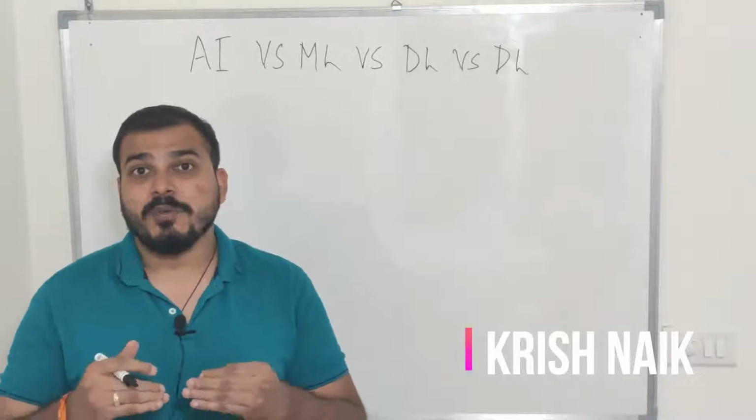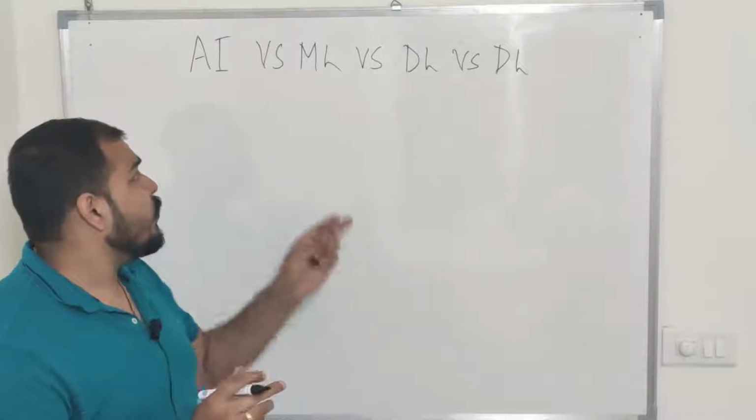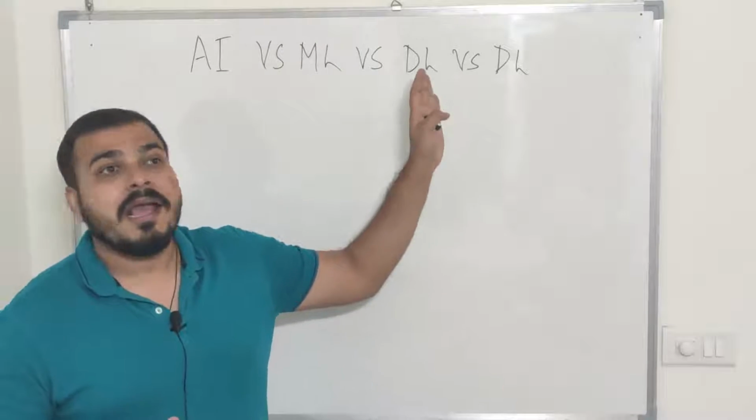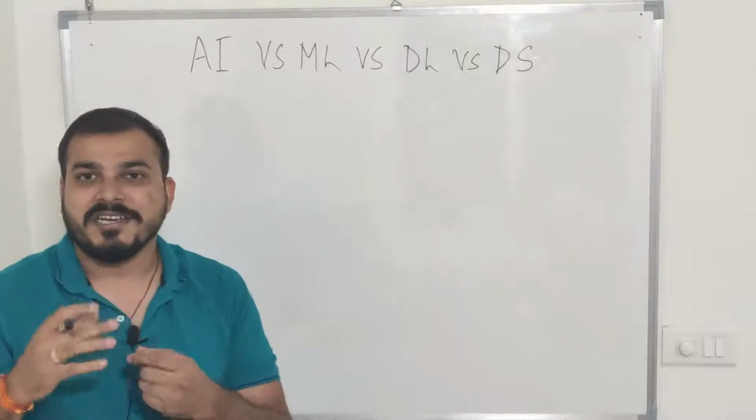Today in this particular video, we'll be discussing the most fundamental thing in data science: what is the difference between artificial intelligence, machine learning, deep learning and data science. I'm just going to write it as DS, that is data science.